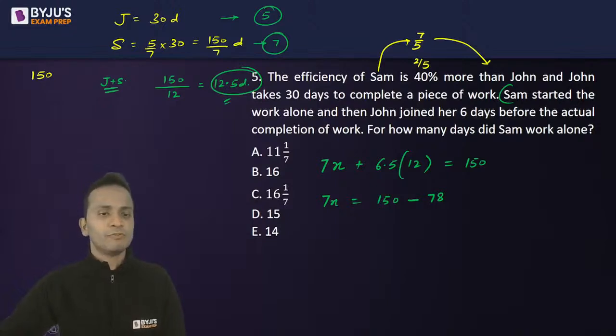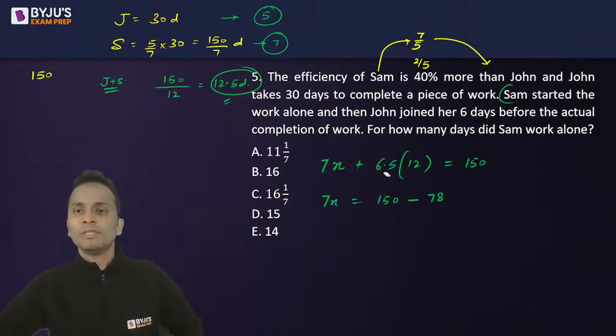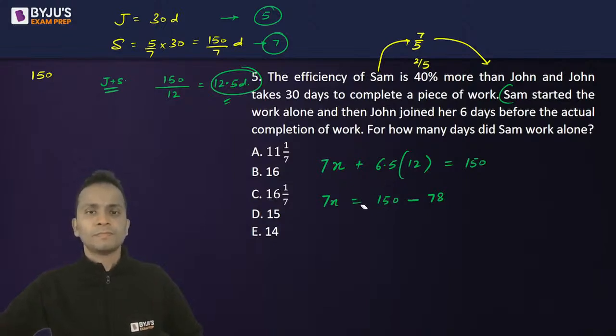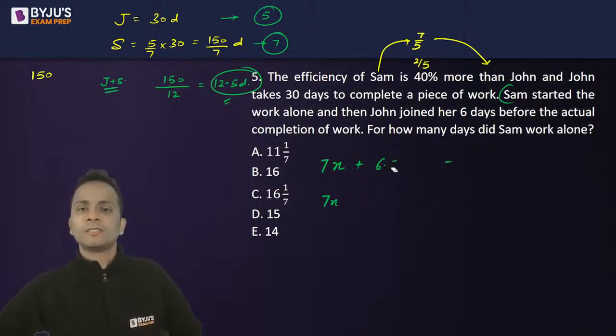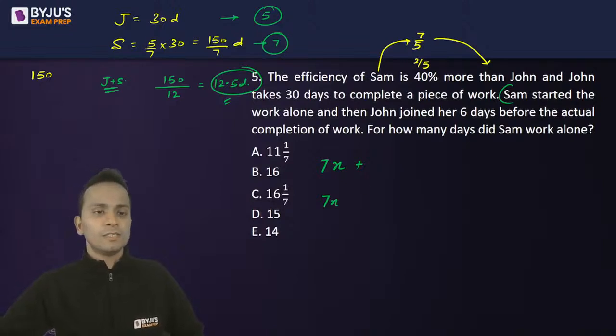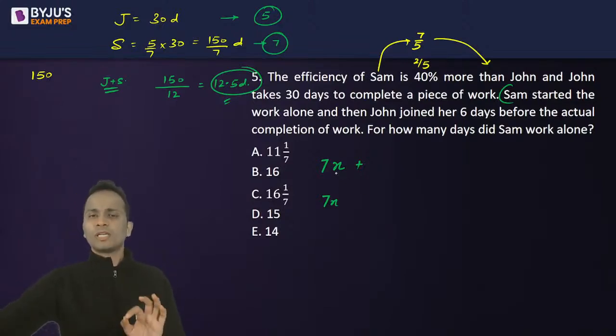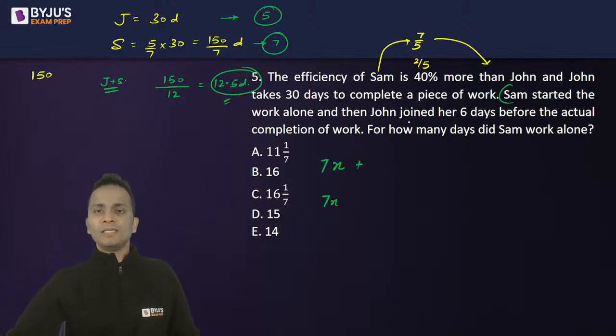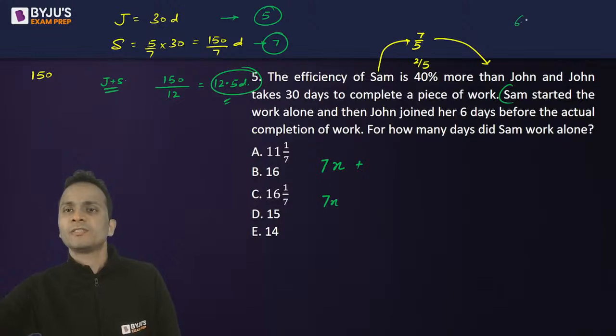Wait, 6 days before the actual completion of work. Nope. So let's say Sam worked alone for 7 days, right? Now John joined her 6 days before the actual completion of work. That means 6.5. Wait.